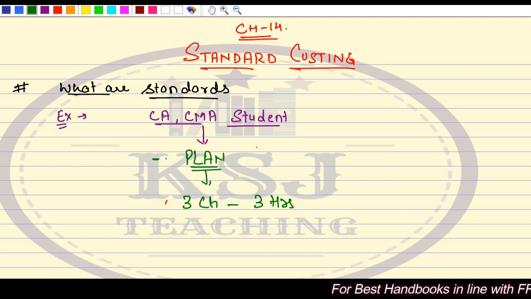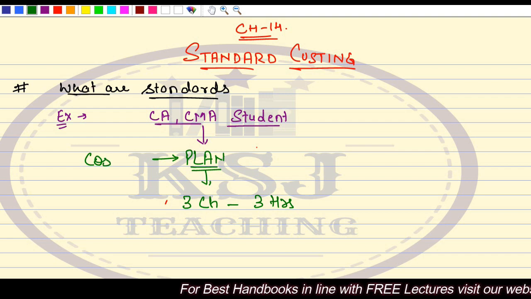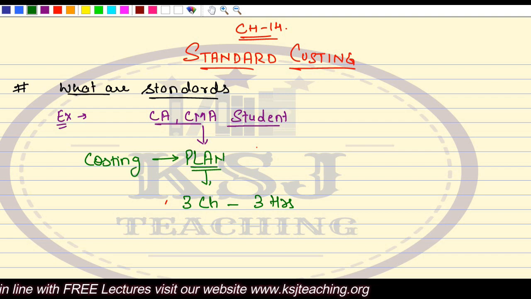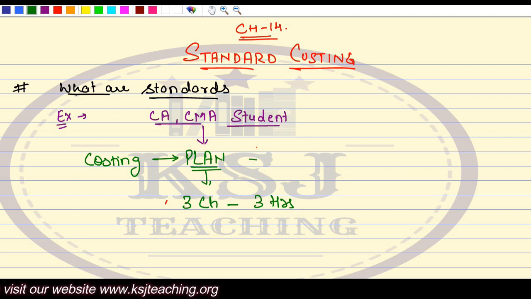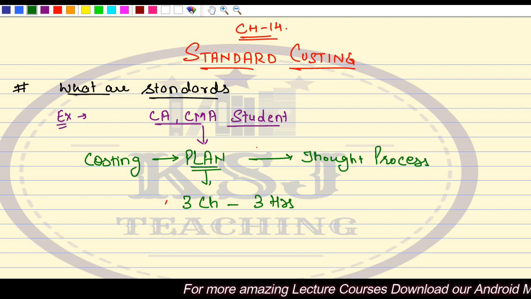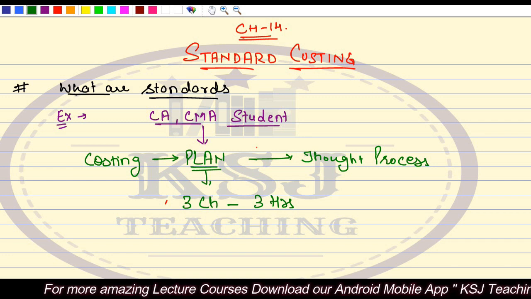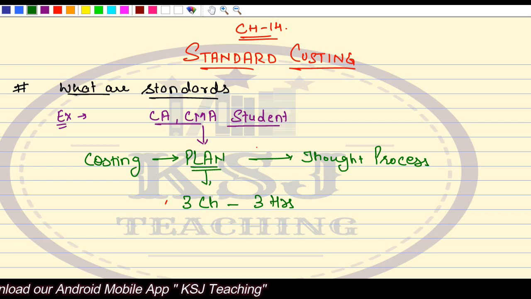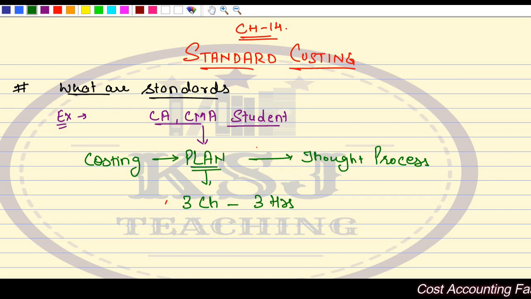You are studying costing, and you plan that you will cover 3 chapters in 3 hours. This plan is your thought process, what you are planning for, right? You plan that you will cover 3 chapters in 3 hours. You are fully motivated. You are really pumped up that yes, I will do it. 3 chapters in 3 hours, not a tough job for me, right?